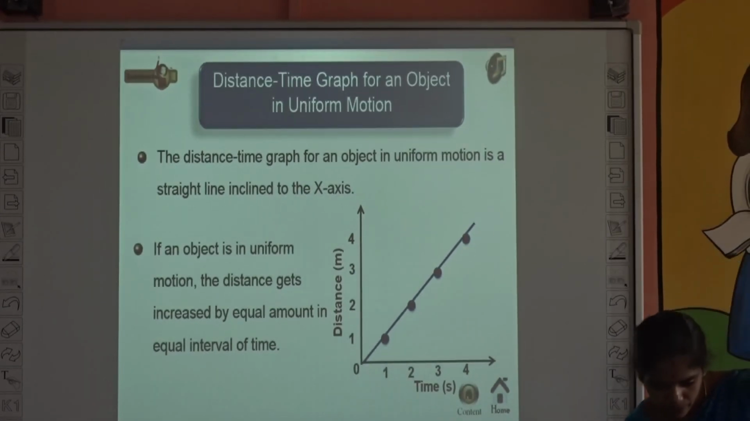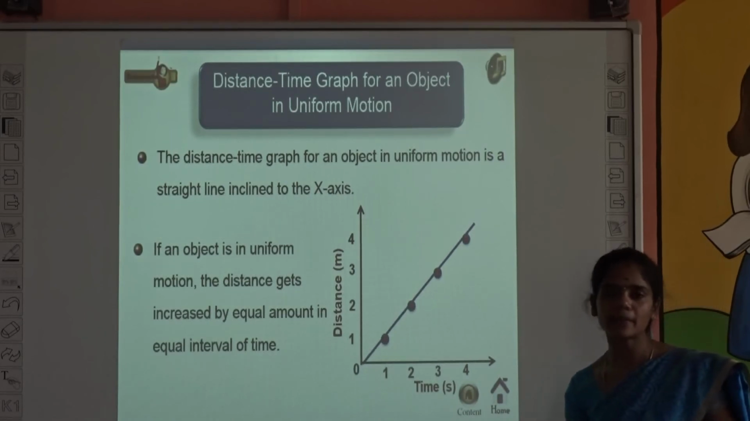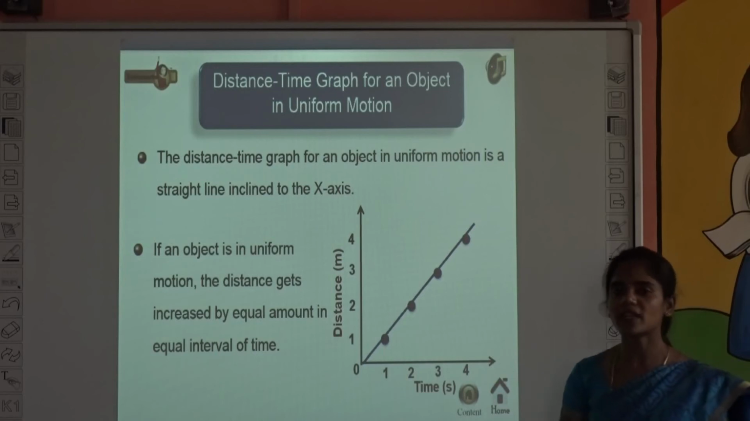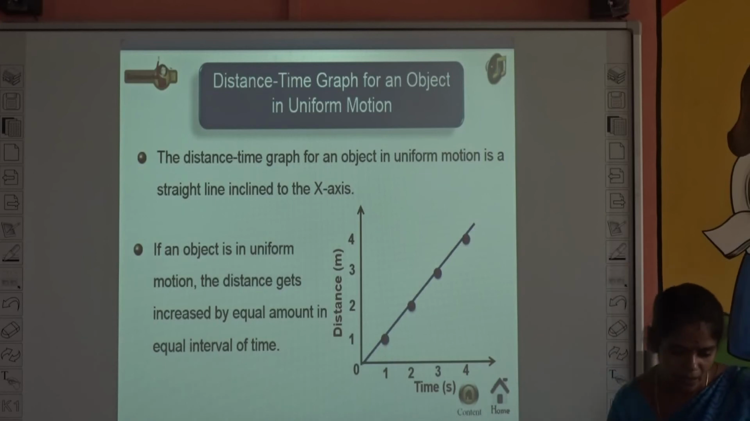So this is about motion, time, the types of motion and the graphs. What are the types of graphs? Distance time graph. Next we will have a revision part of questions and answers for chapter 13.